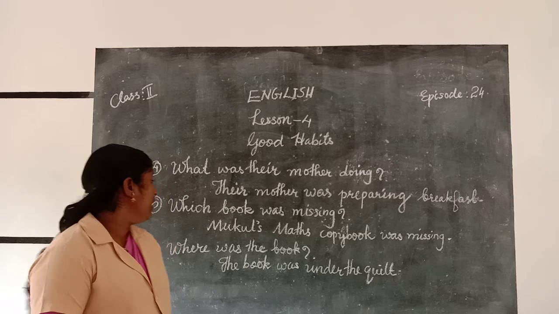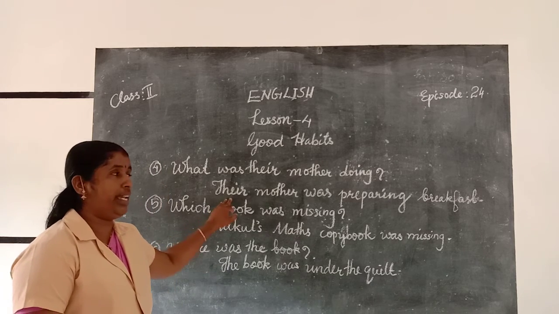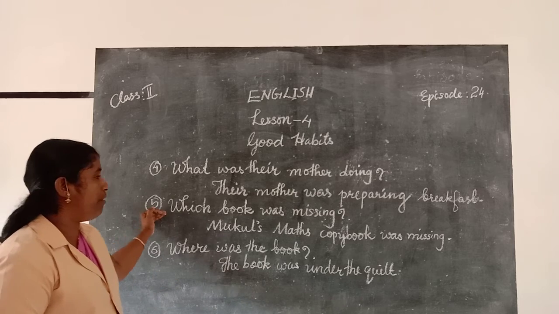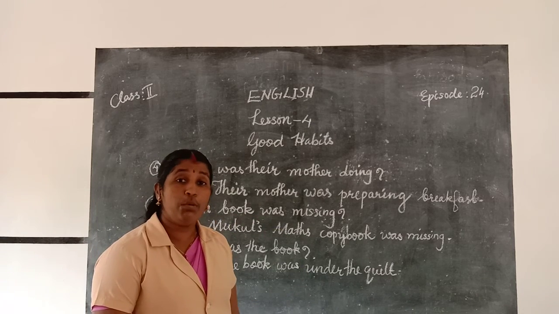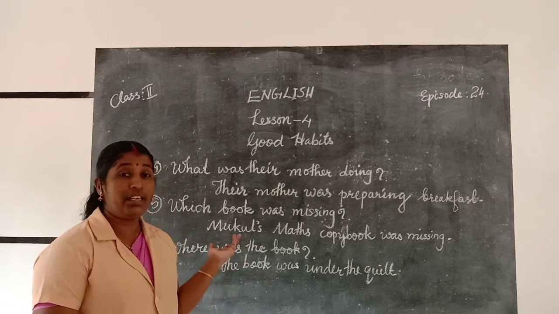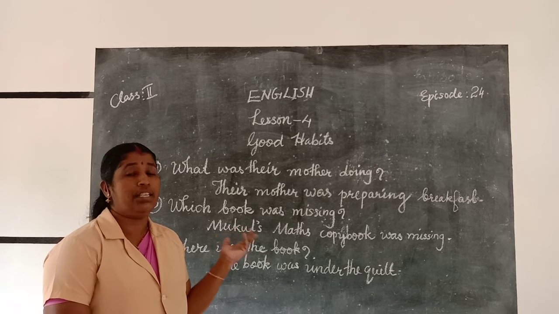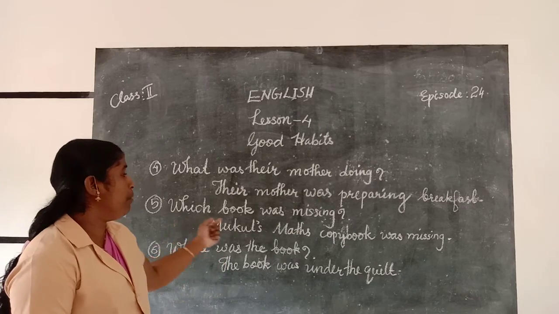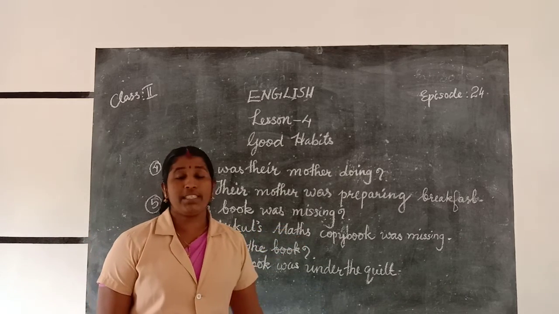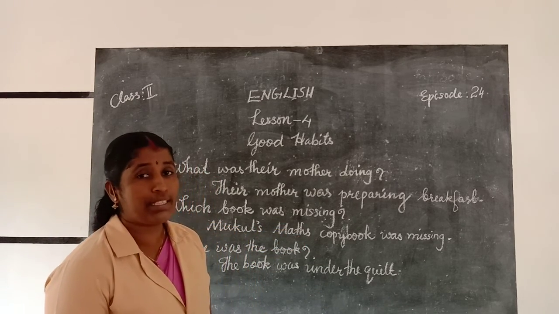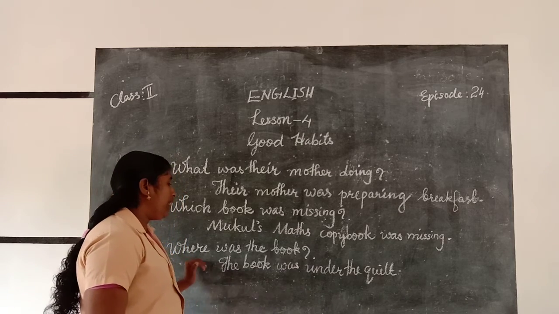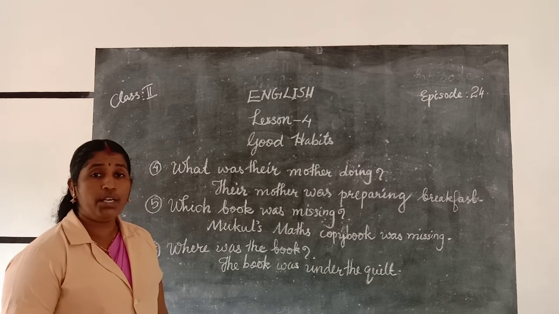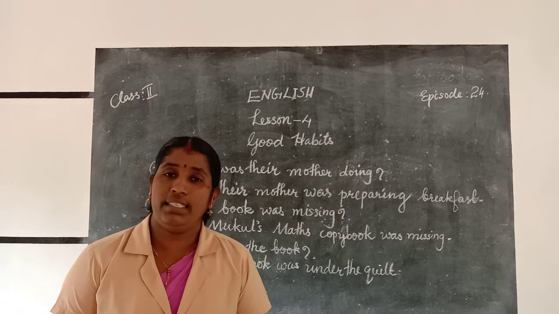Then fifth question, which book was missing? These are very simple questions and answers. We can find many questions from this lesson. Mukul's maths copy book was missing. Then where was the book? The book was under the quilt.